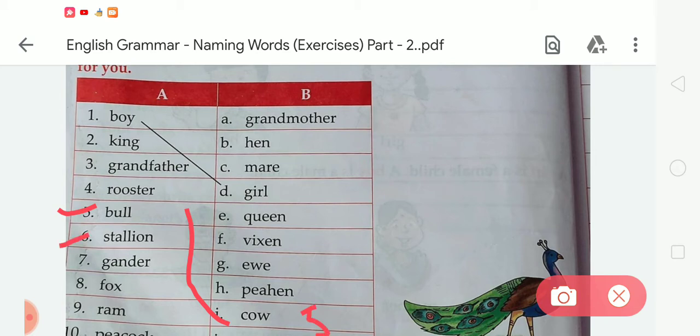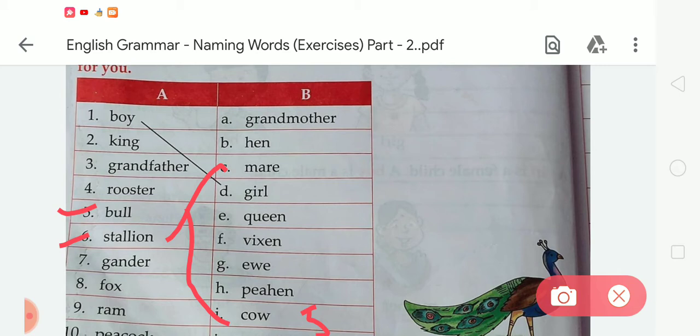Okay, now the next one is number 6, stallion. So dear student, we have to match the given number 6 stallion word. It is a male word. We have to match number 6 with C, that is mare.